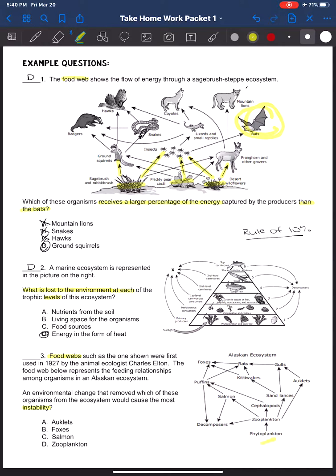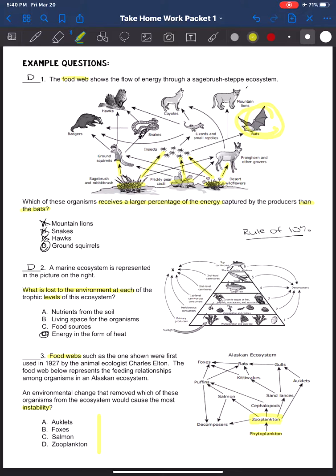In this case, I just wrote on it. Phytoplankton would be what starts that food pyramid, but that's not a choice that we have over here, okay? So what is the next one up that I could choose?